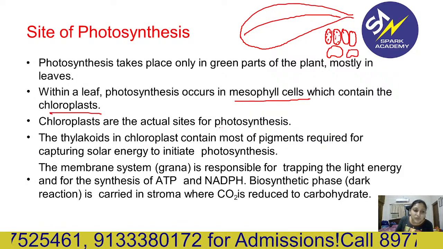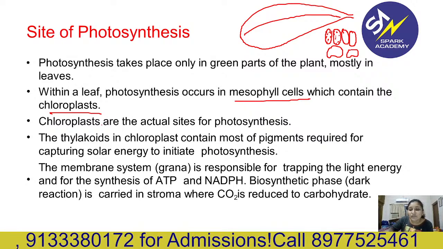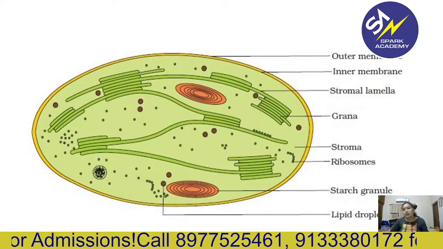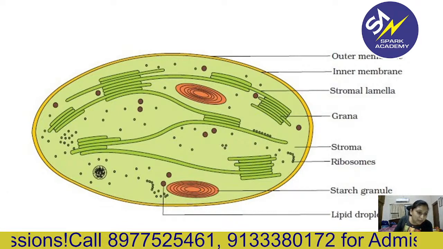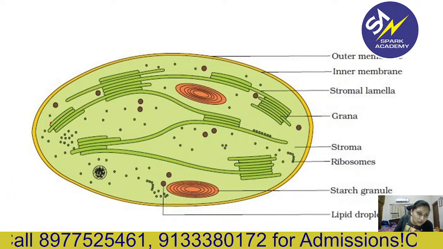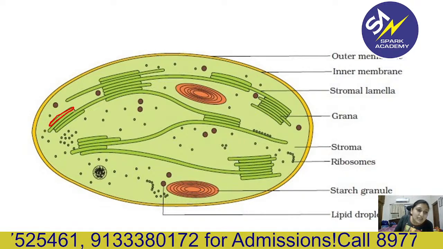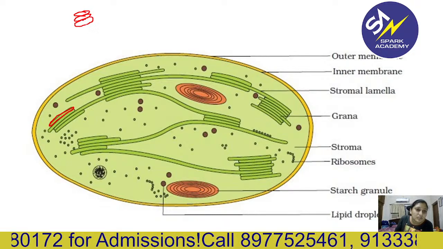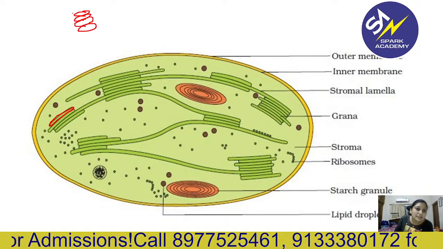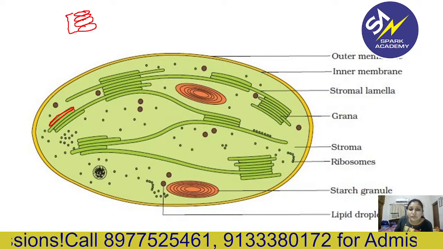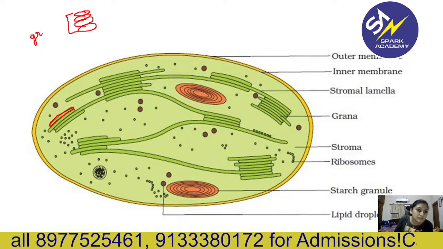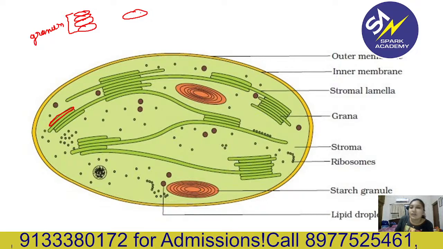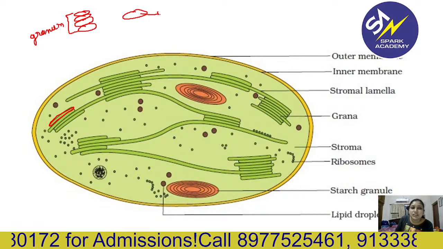Chloroplasts are the actual site of photosynthesis. Now what is the structure of the chloroplast? We'll first look into the structure. Look here. So in the chloroplast, you can see the membranous structure here. So these all are membranous structures. If you think about coins, a bunch of coins stacked one over the other, then this complete bunch is known as a granum. This is called a granum. And one part of it, I mean, one coin you can consider, is known as a thylakoid.